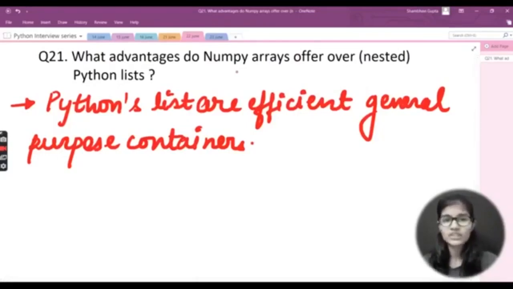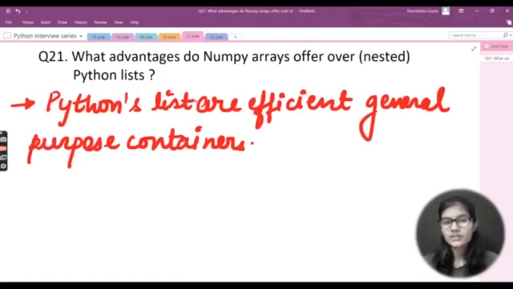And Python lists support comprehensions, which make them easy to construct and manipulate, right? This is the very first thing about the Python list, okay? So my question is: what advantages do NumPy arrays offer over Python lists?